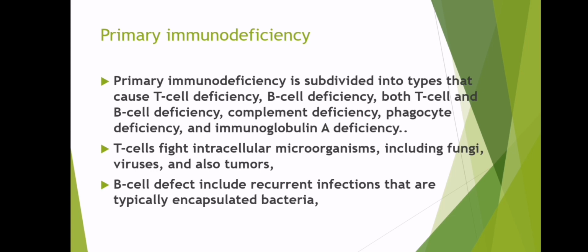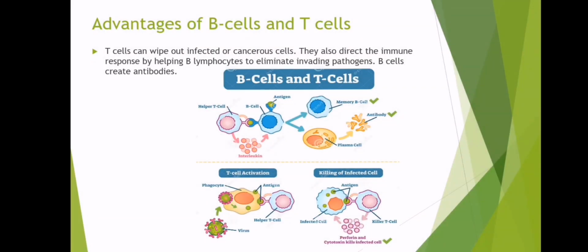Siyempre naman po, kung wala ang B-cells ay nagkakaroon po tayo ng deficiency o shortage. Ngayon, ganun din po sa T-cells ay nagkakaroon ng shortage na labanan ang disease sa ating katawan. Pag kinulang po tayo ng B-cells ay matatawag po nating B-cell deficiency.